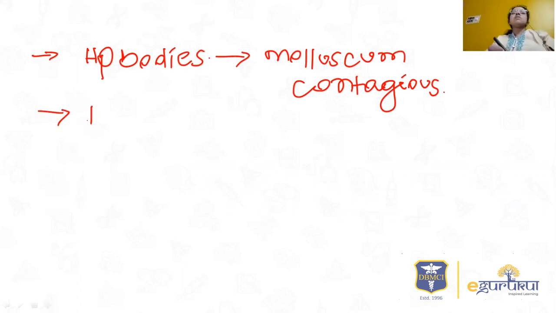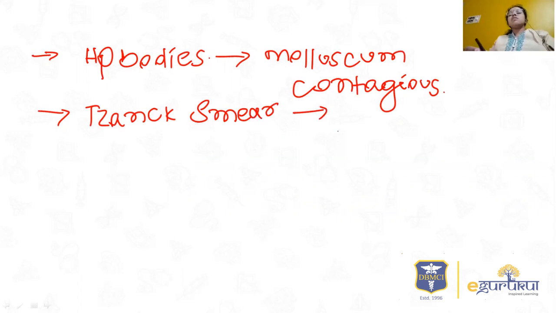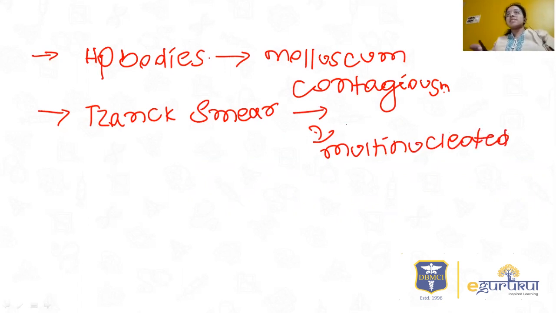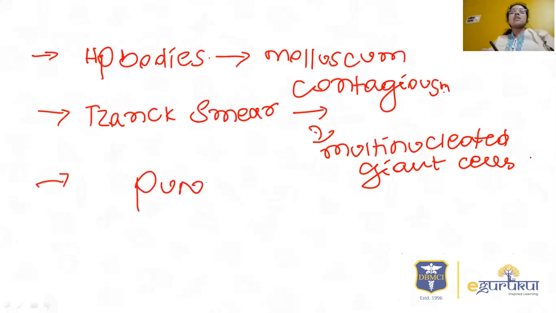Next is Tzanck smear. You can use the Tzanck smear for the herpes group of infection, where you can see the multinucleated giant cell. But it is a procedure, it is not a finding, so I didn't mark it as the correct answer. Multinucleated giant cells can be seen in case of herpes. One more thing is the Pund cell, which is seen in LGV.